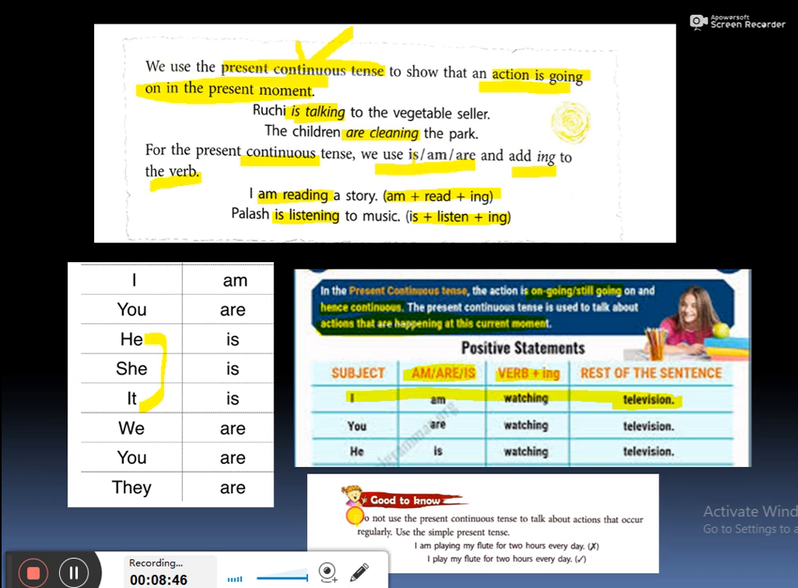Good to know. Do not use the present continuous tense to talk about actions that occur regularly. Use the simple present tense. In the previous slide, I told you about this thing. I am playing my flute for 2 hours every day. This is wrong. I play my flute for 2 hours every day. You will not use ing form here.